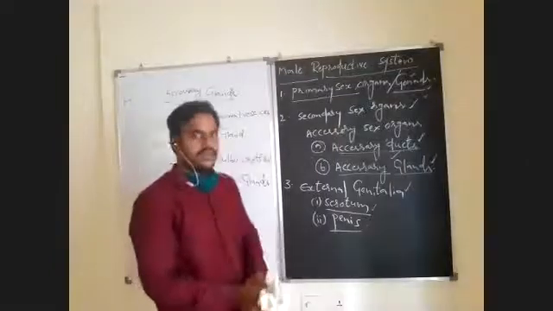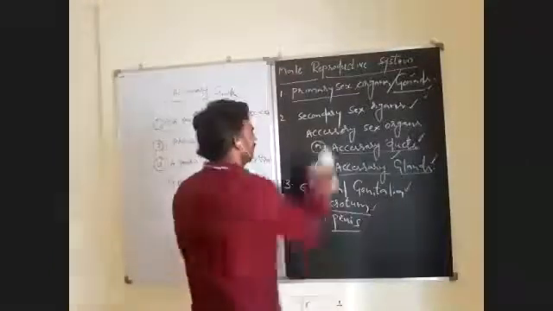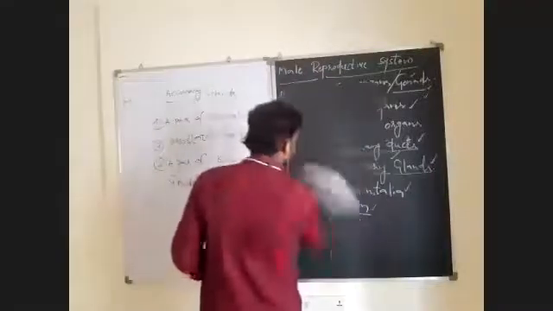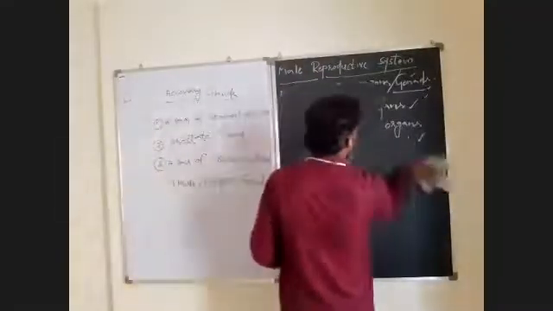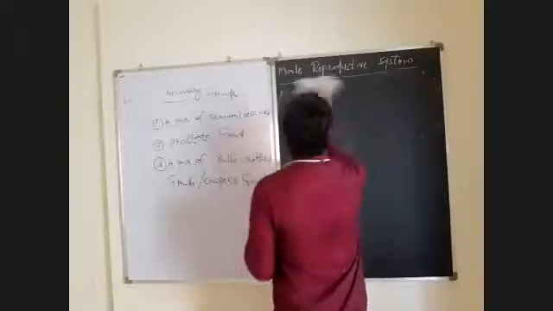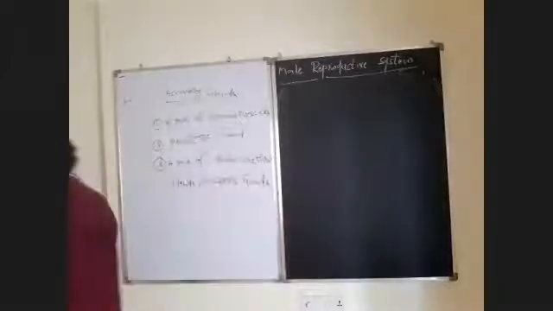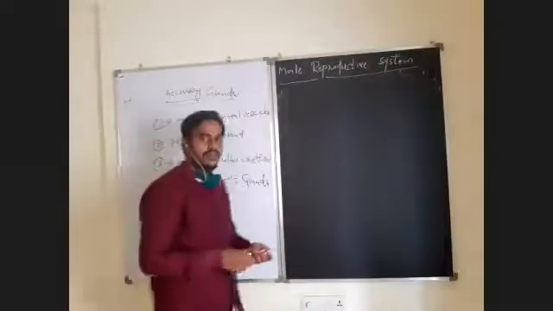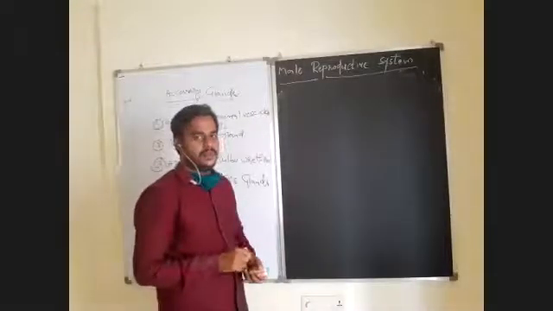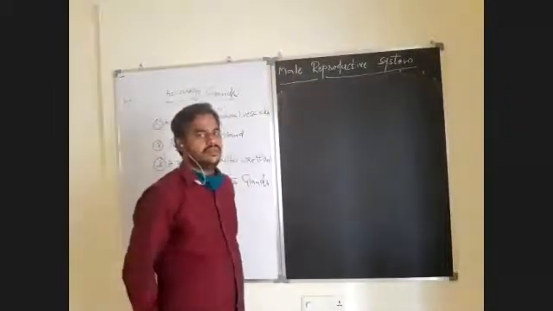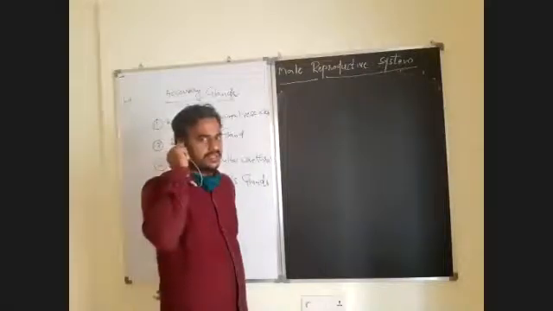I'll mention all the parts in the diagram. After that, we will discuss all these primary, secondary sex organs and external genitalia in detail. How to draw the male reproductive system? It is very, very important for your PUC exams for 5 marks.